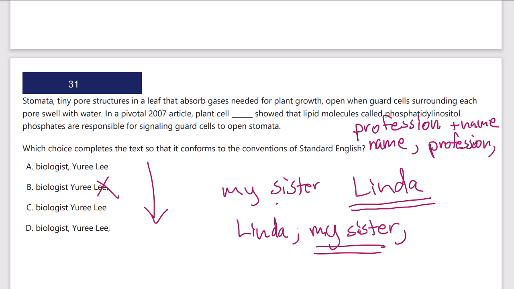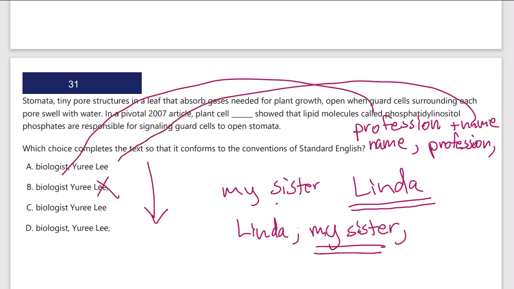So the famous writer, William Shakespeare: there are no commas around William Shakespeare, the appositive, the second part there. But if I said William Shakespeare, the famous writer, penned Macbeth, the famous writer, that second part, the appositive, would be separated by commas. So in this case, I identify this really quickly. Biologist Yuri Lee, that's a profession right there. That's a name right there. That follows. I want the no comma case. This is going to be the answer.